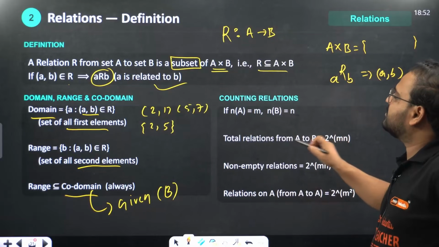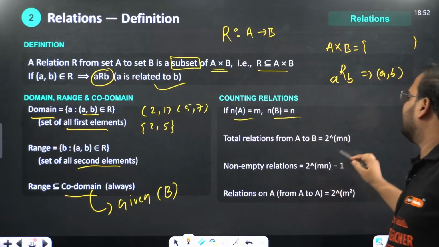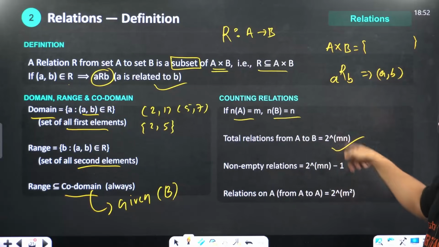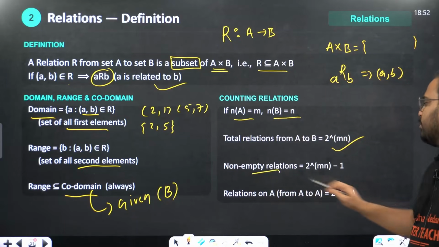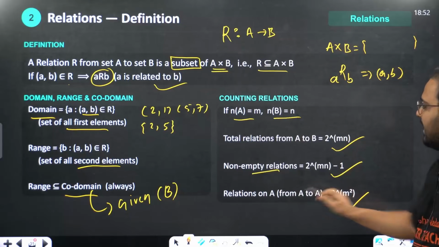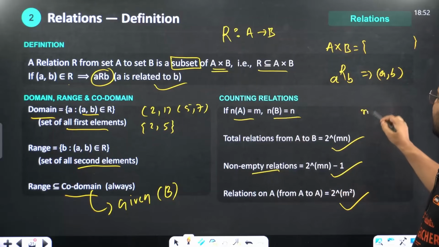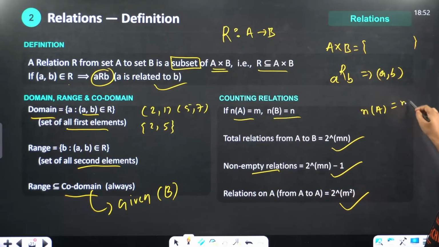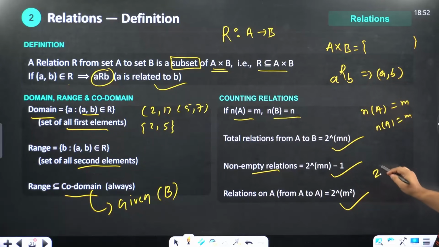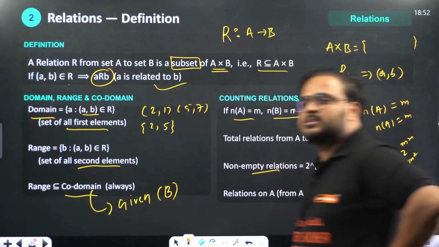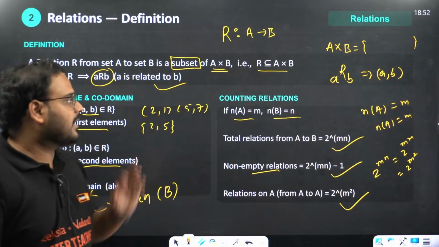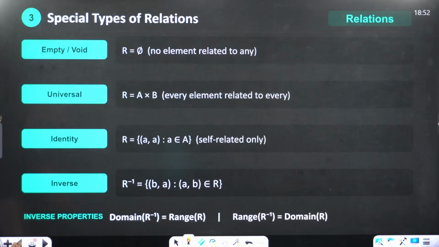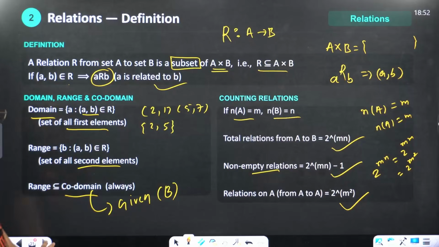Counting the relations: if N(A) equals m and N(B) equals n, I did that already. Total relations will be 2 power mn. Non-empty relations: 2 power mn minus 1. And total relations from A to A? What happens from A to A? N(A) will be, let's say, m, and N(A) again will be the same thing, m only. So 2 power m into n becomes 2 power m into m, so it becomes 2 power m square. I hope this is clear. Please download the notes and access all the formulas. Have a look one more time, just for reference.